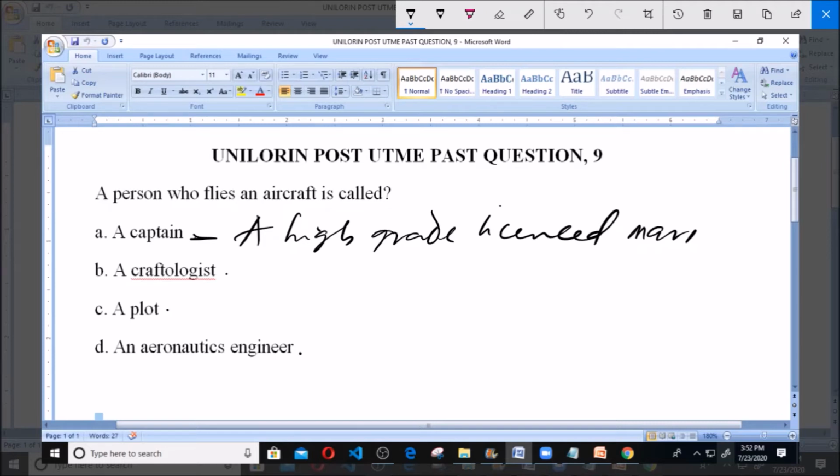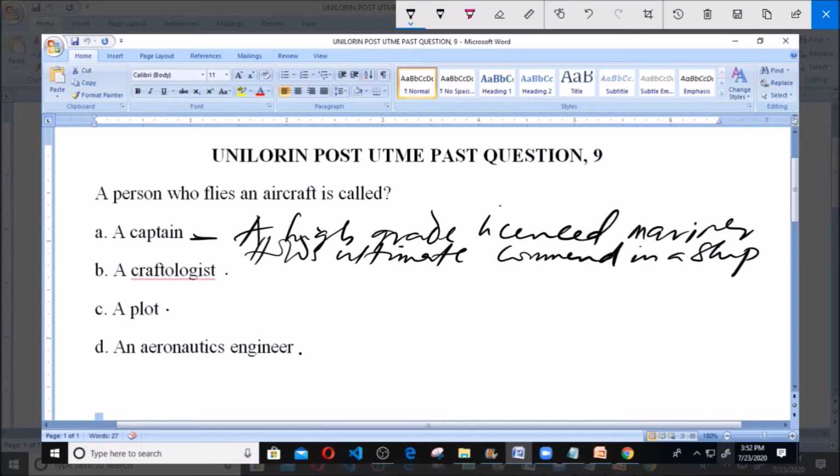Now, a captain is in charge of ships. He's the boss in a ship. Whenever people are sailing, there's always a captain whose main function is to oversee the affairs of that sail.